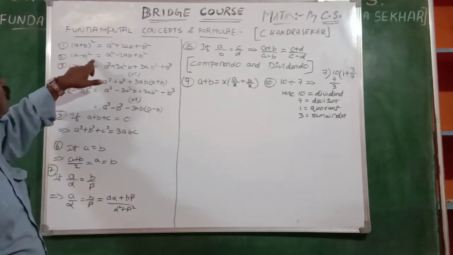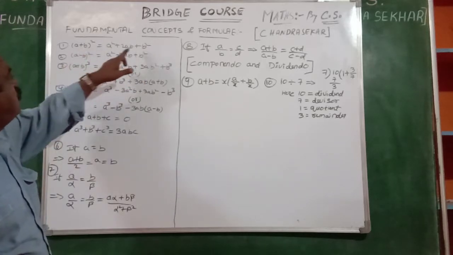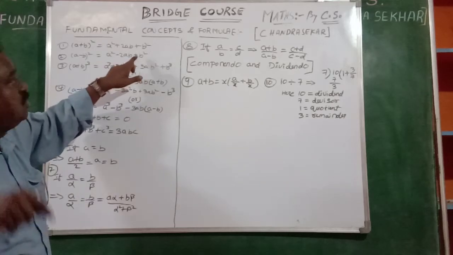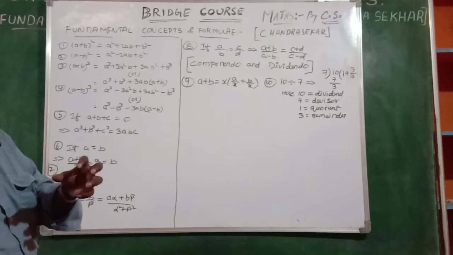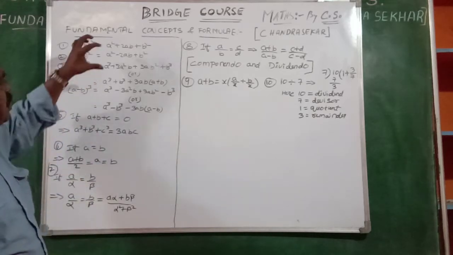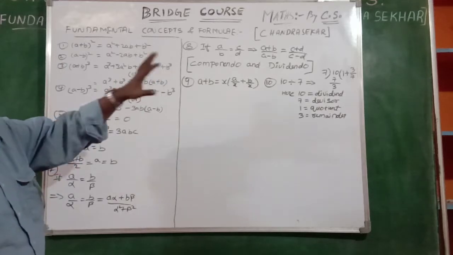A minus b whole square means they are putting minus here. A plus b whole square means here plus b square. A minus b whole square means they are putting minus here. It is a wrong concept. We have to learn it well, we have to learn it by heart. It is to be recorded in our mindset permanently, not to be erased like that.